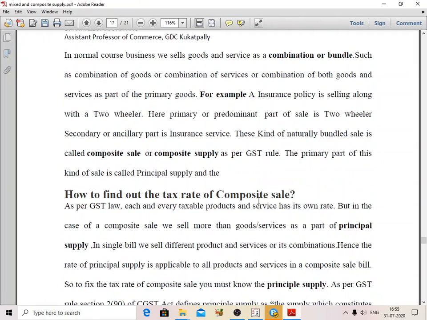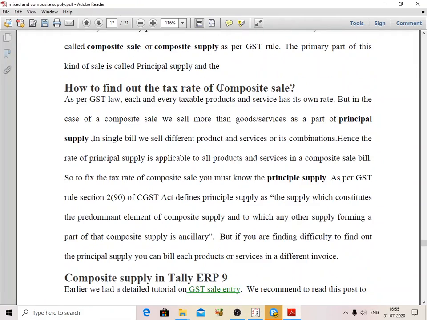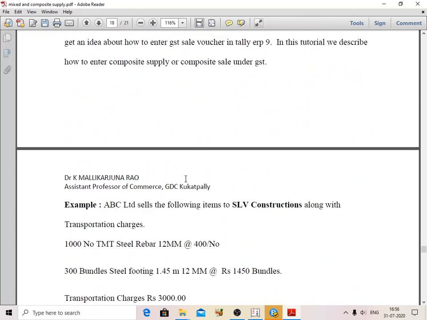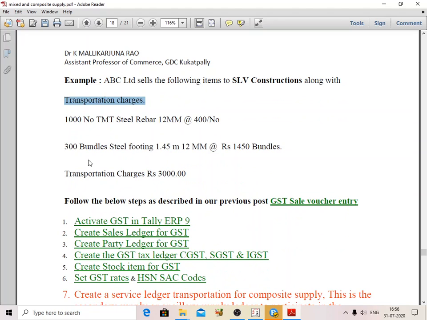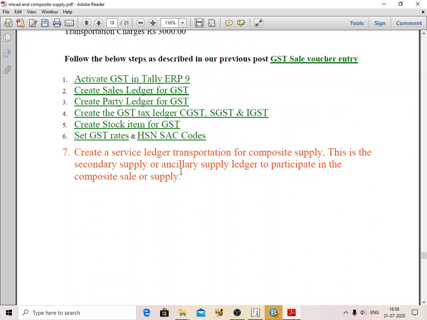After that, I will show you how to calculate a composite supply, a composite sale. How do we find a composite sale as a principal supply? We have discussed everything here. Here I am going to take a construction example to show you. In place of ABC, we are creating a new company with the following items: SLR Constructions along with transportation charges, and 100 numbers of TMT metal rubber 12 mm, that is 400 quantity. This part I will explain in the next part.